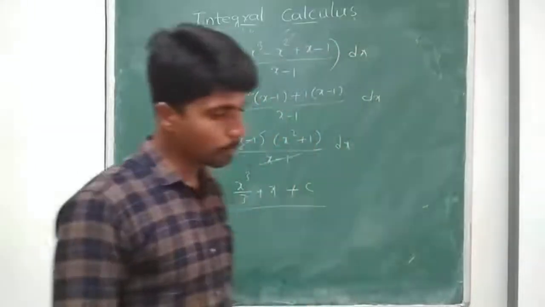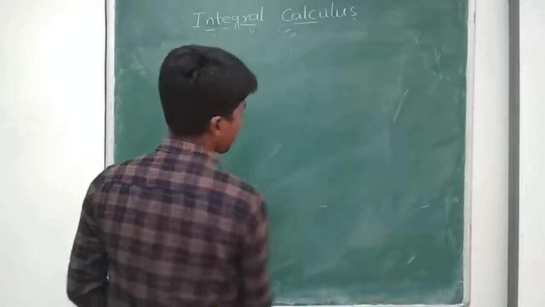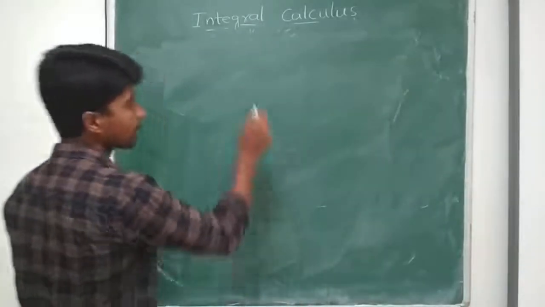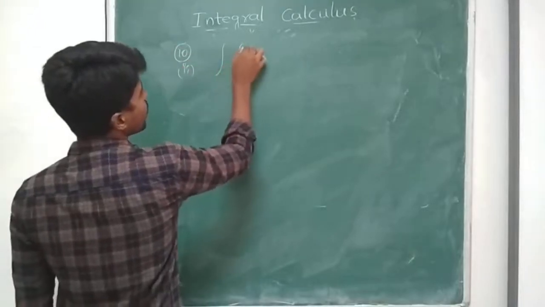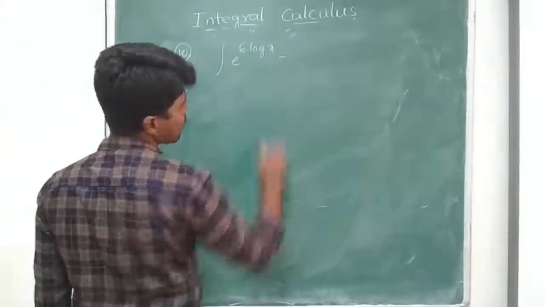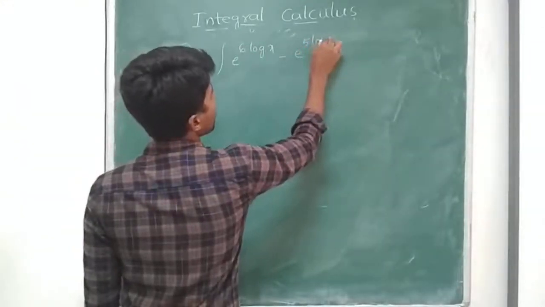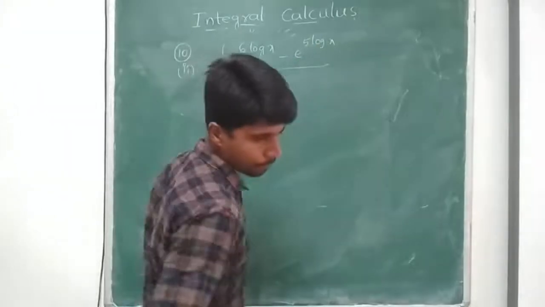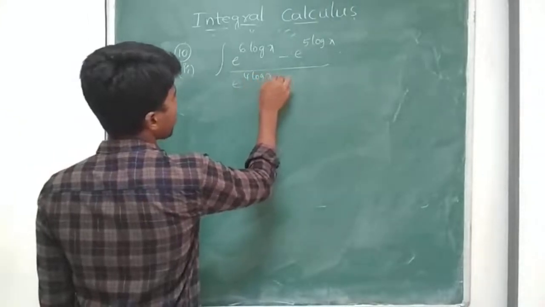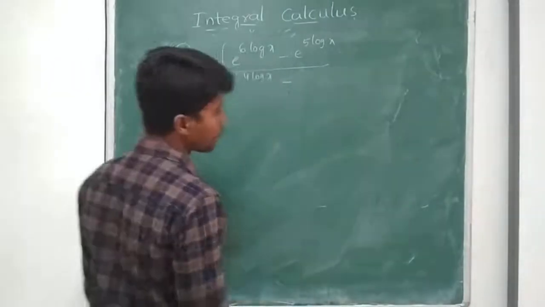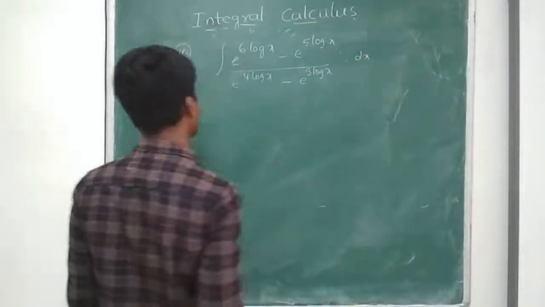Next question: integral of e power 6 log x minus e power 5 log x by e power 4 log x minus e power 3 log x dx.